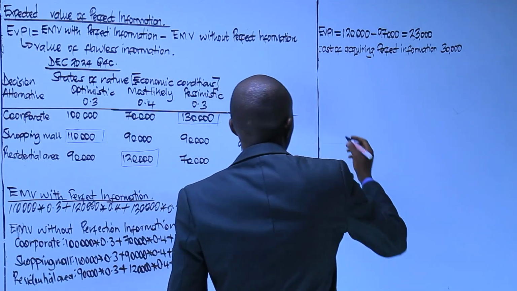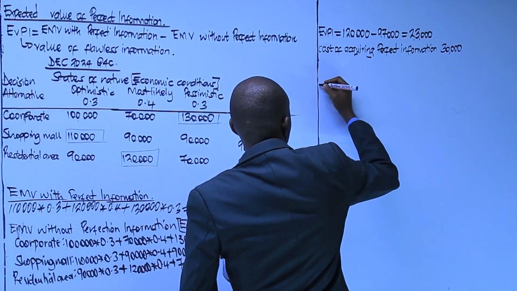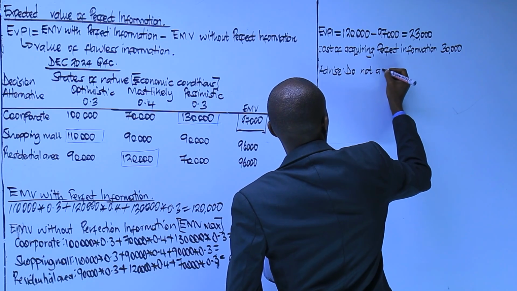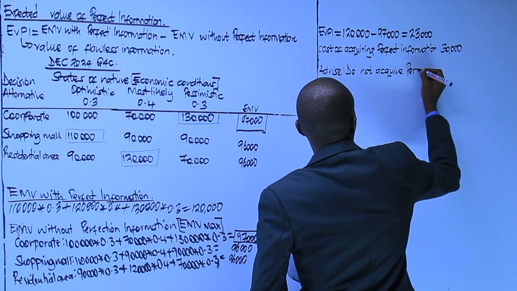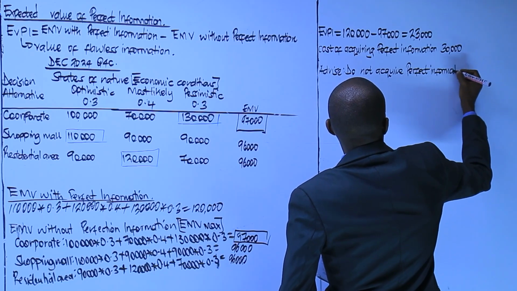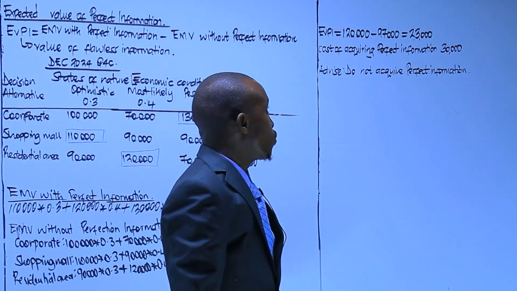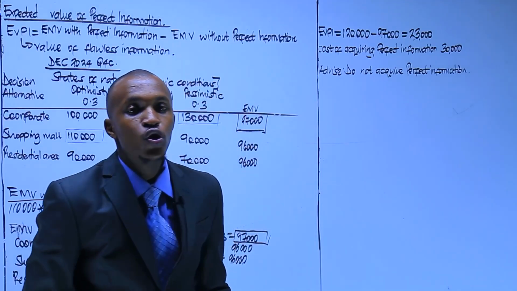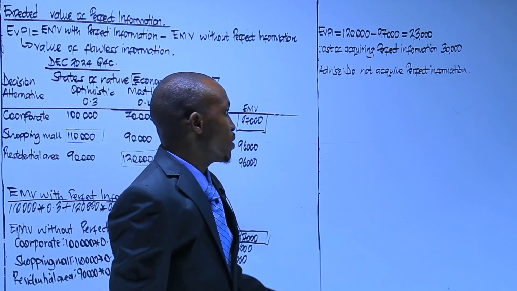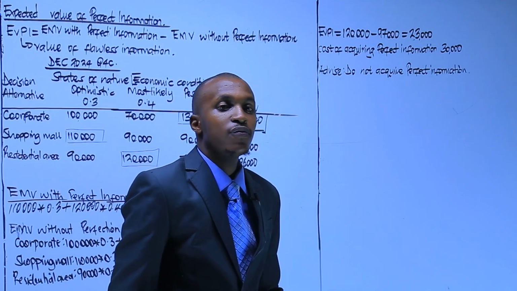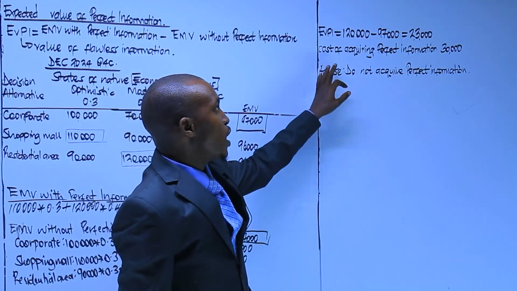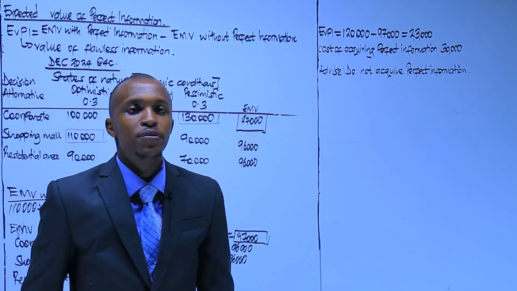So therefore, you will advise them not to acquire perfect information. Why? Because it is more expensive to acquire than the value you're going to obtain. It is far too expensive. The cost outweighs the value you obtain.